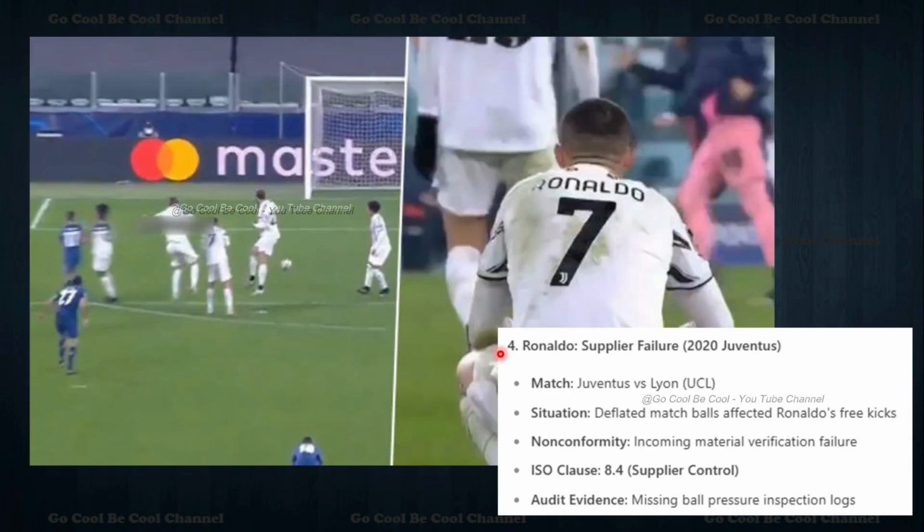Now we come to the fourth example, which happened to Ronaldo, from the 2020 Juventus versus Lyon UCL match. A deflated match ball affected Ronaldo's free kicks; incoming material verification failed. So we can see a supplier failure. Juventus mainly we can put in 8.4, control of externally provided processes, products and services, where there is a mismatch. The ball pressure inspection log is missing. So here, for Ronaldo, a supplier failure, you have to locate it exactly in 8.4.